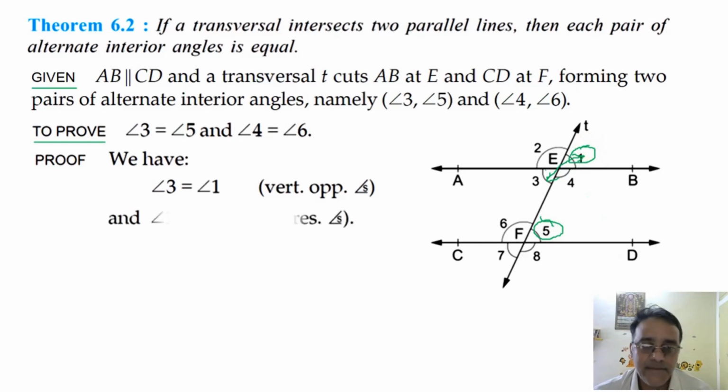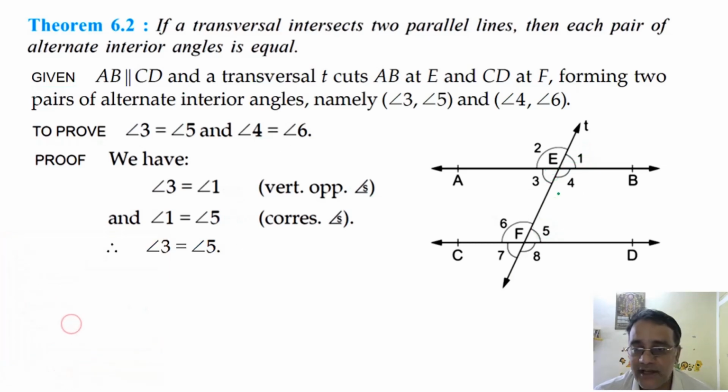Corresponding angle. Okay. So angle 1 is also equals to angle 5, that is corresponding angles. And from these two, we conclude that angle 3 is equals to angle 5. So first bit is over. Now we have to show that angle 4 is equals to angle 6.